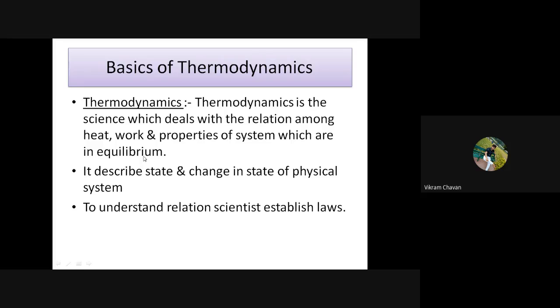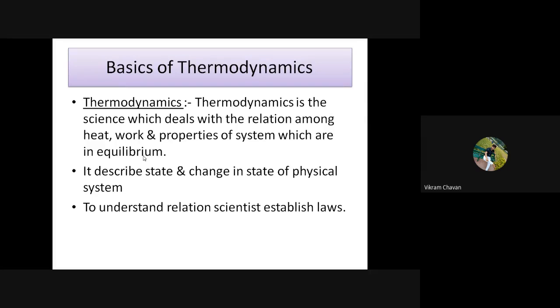We are finding out the properties of a system, the conversion or the relation between heat and work, at an equilibrium state. Equilibrium simply means there will not be any further change in the system with respect to time.